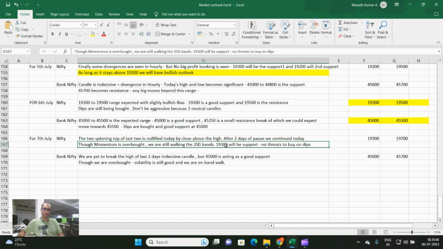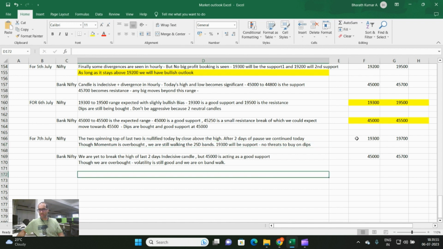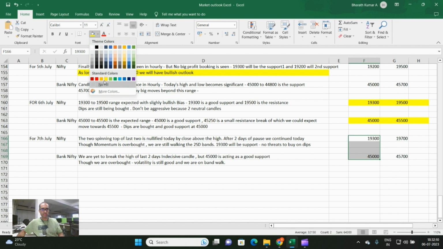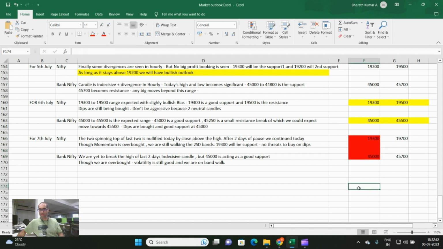So 19,300 will be a support area. Short term, 19,400 becomes a support area for tomorrow because of options data, which we saw a significant rating today. So 300 to 700 is the range that I'm expecting on Nifty for the next couple of days. Bank Nifty, 45,000 to 45,700 is the range I'm expecting. So we will continue to stay bullish as long as these two supports are not challenged. If these two supports are not challenged, we'll continue to hold on to bullish momentum in the market.